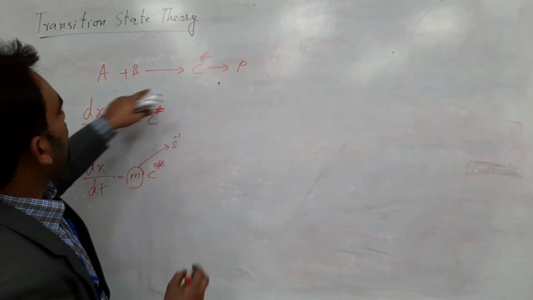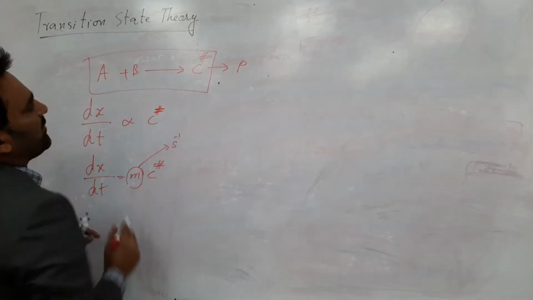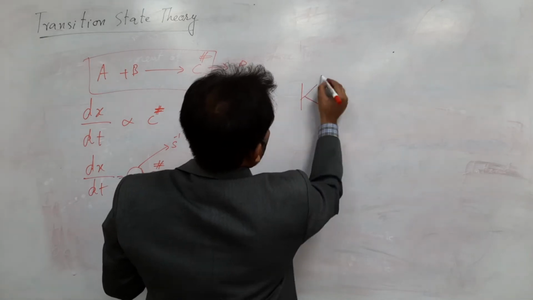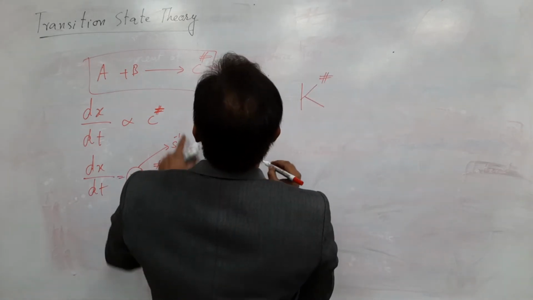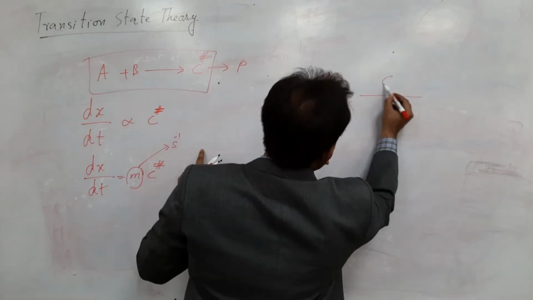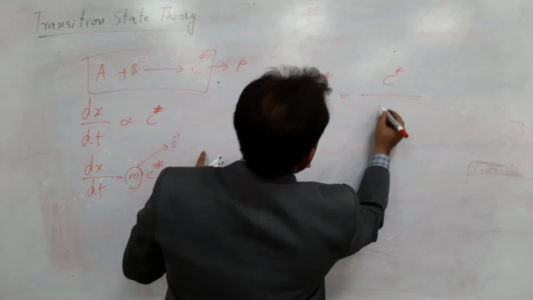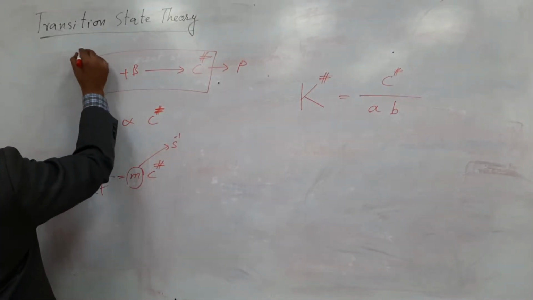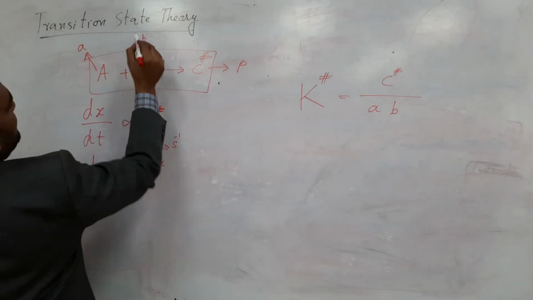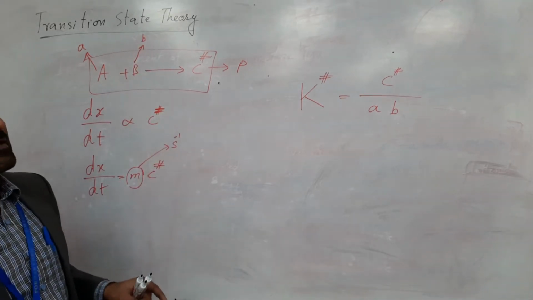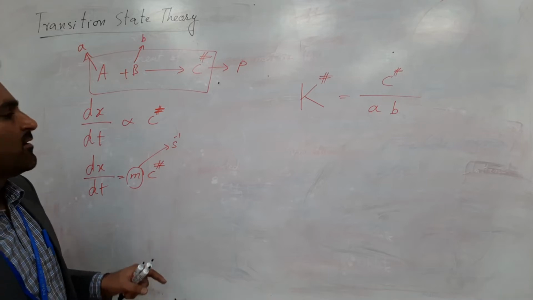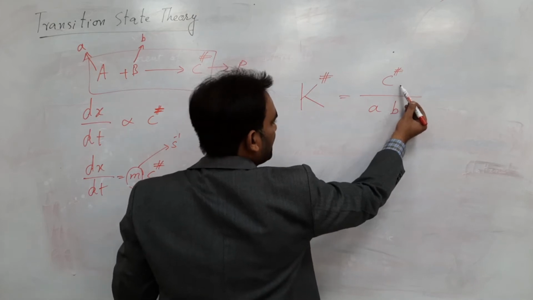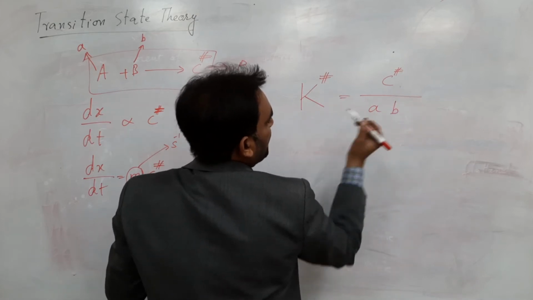So when we write the equilibrium equation for this particular case, the equilibrium constant for the transition state will be the concentration of the transition state over the concentrations of reactants A and B. This is your equilibrium constant for the transition state, where you have the concentration of the species present in the transition state and the concentrations of reactants A and B.